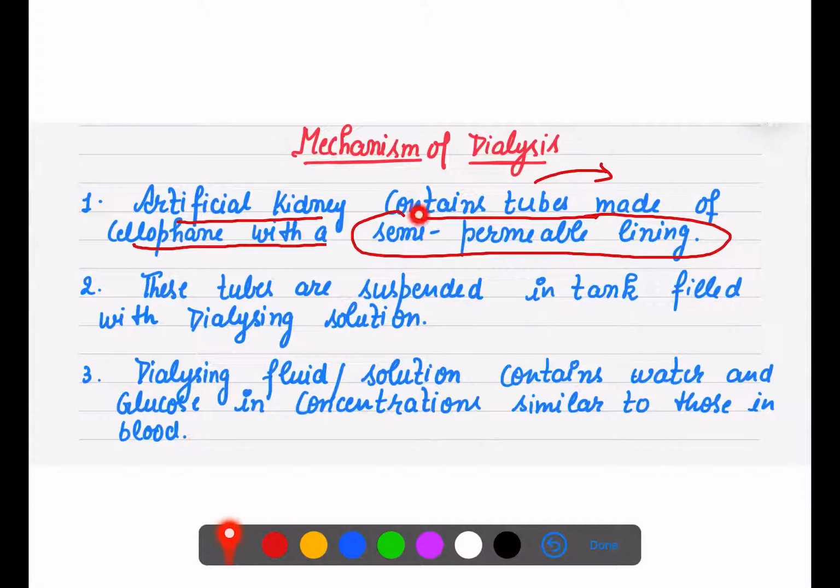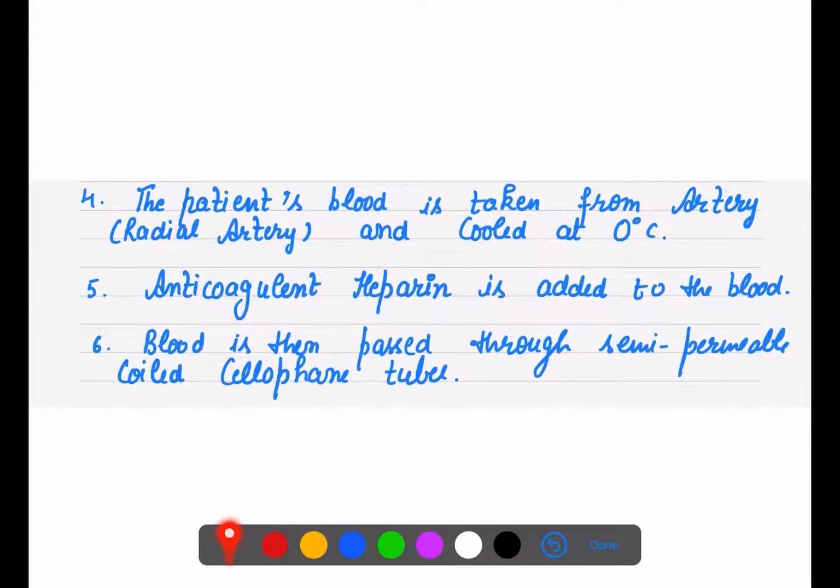So what is the first point? The artificial kidney is a tubular structure made of cellophane, placed in a tank connected with the dialysing solution, and this solution has the same concentration of water and glucose as that in our blood.